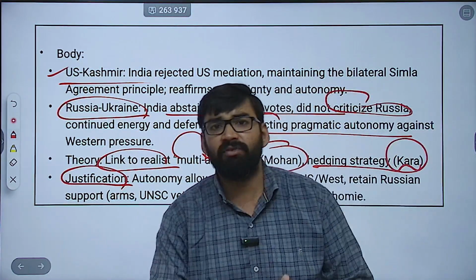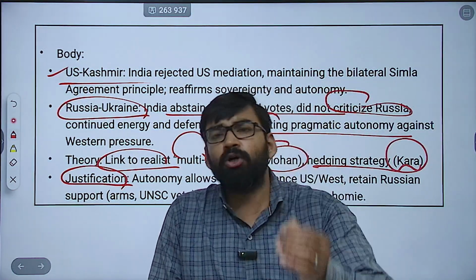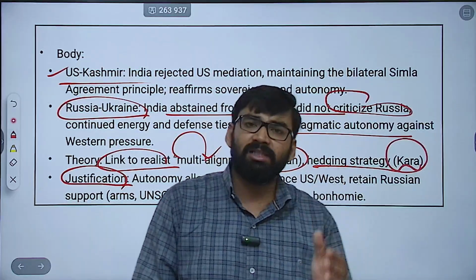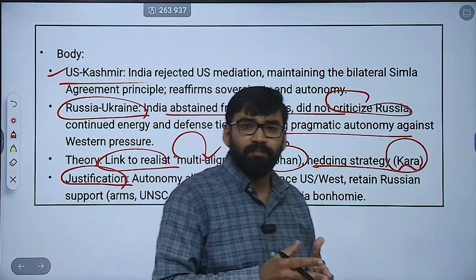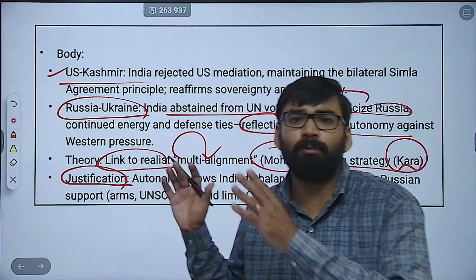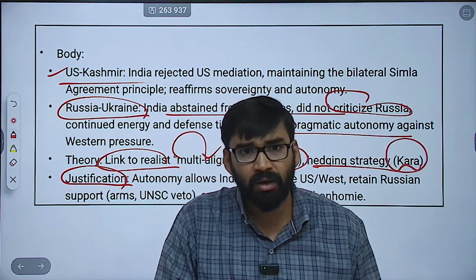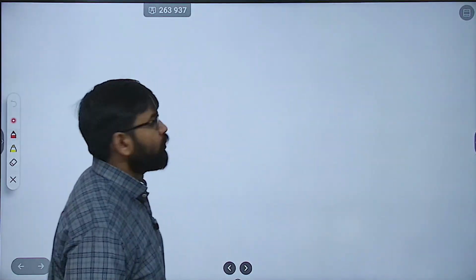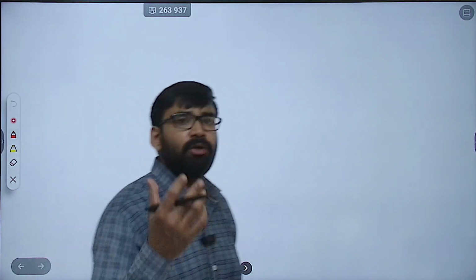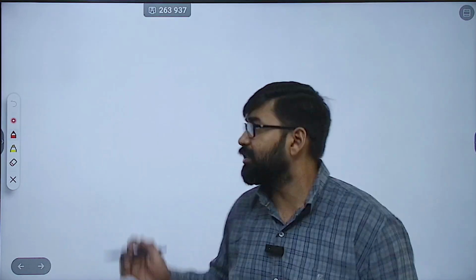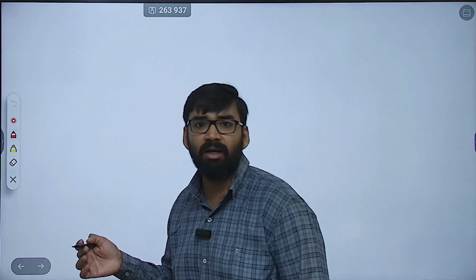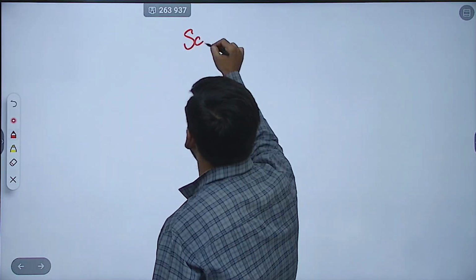Then you can give the justification also. What is the justification? Let me tell you, autonomy allows India to balance the US or the West and also retain Russian support with respect to arms and the United Nations Security Council veto. Clear? Then at last, you can give various scholars in your conclusion, like C. Raja Mohan, you can mention. Clear?